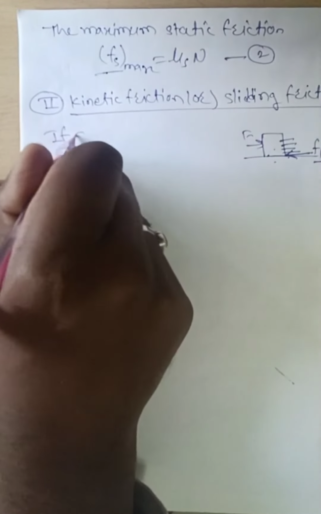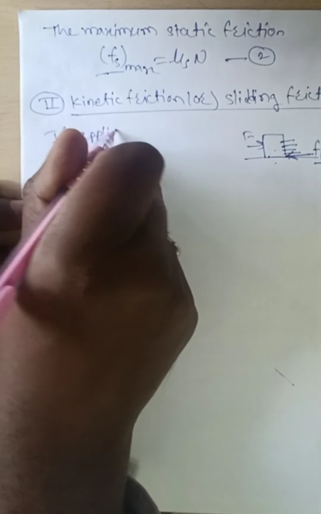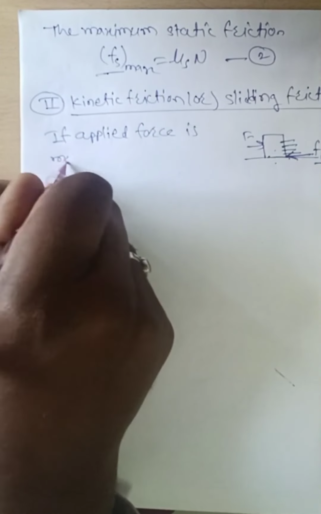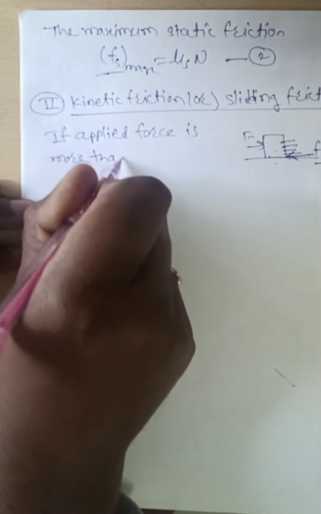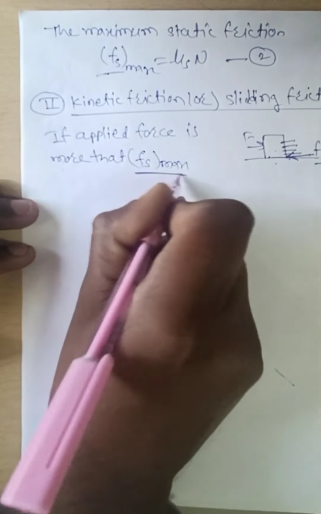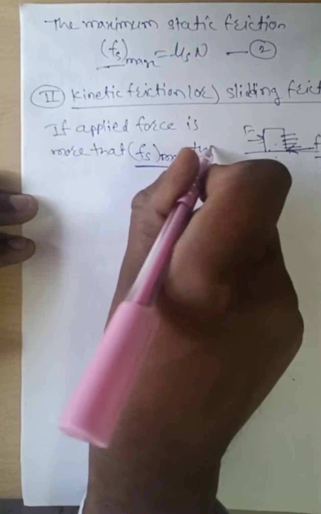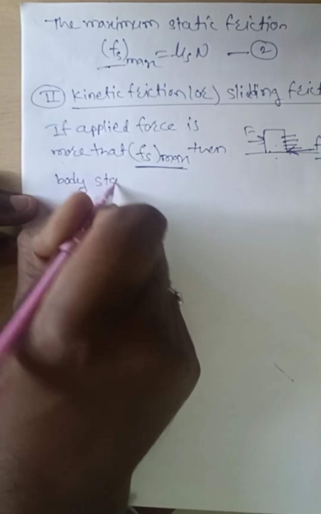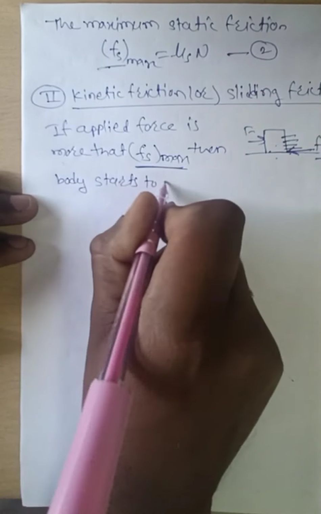If the applied force is more than Fs maximum, the maximum amount of static friction, then the body starts to move.